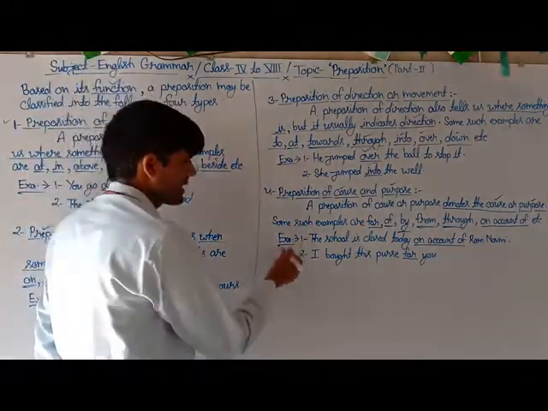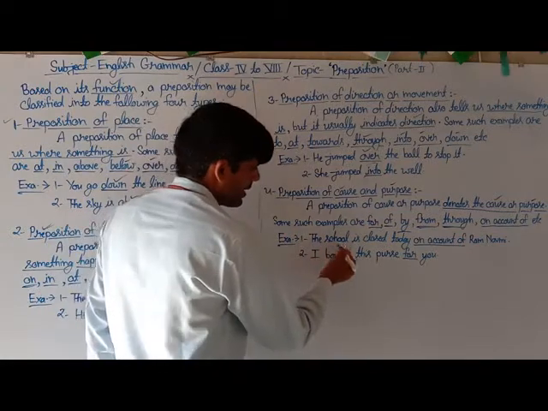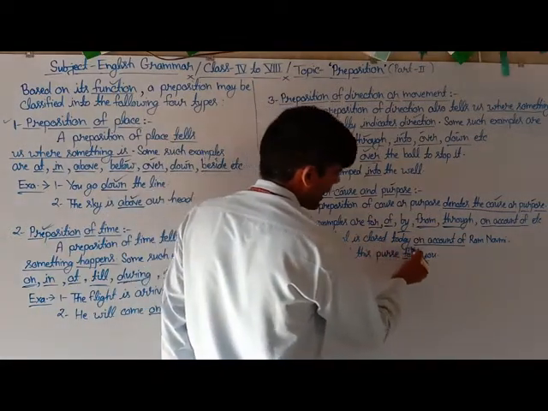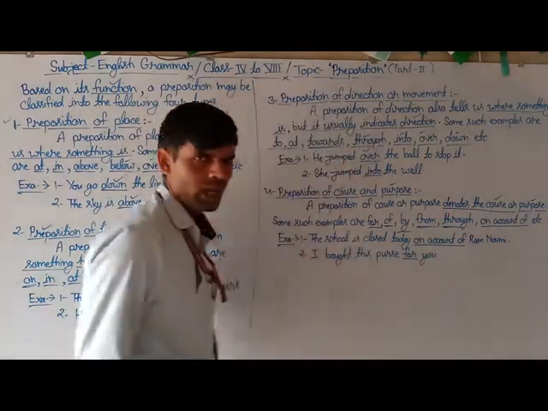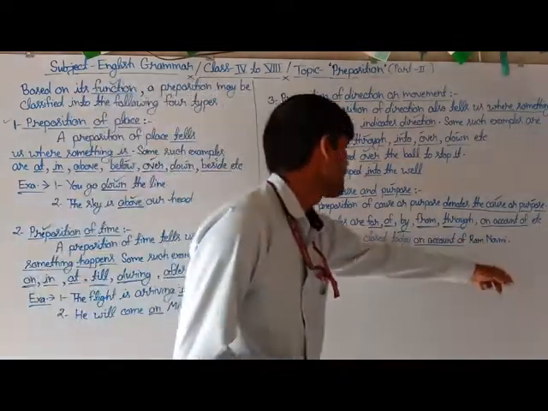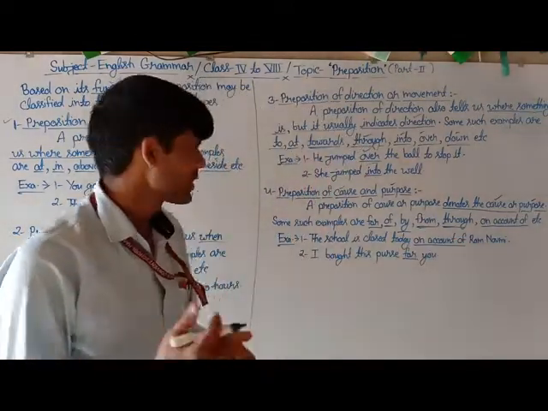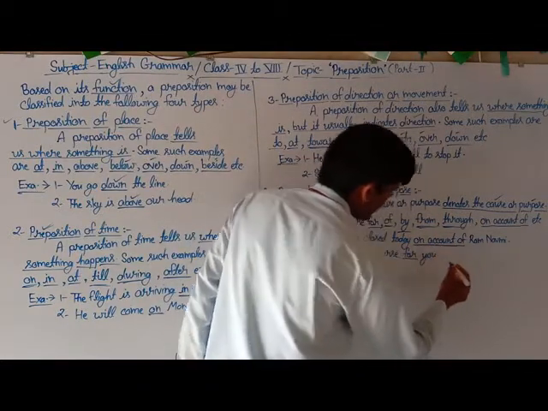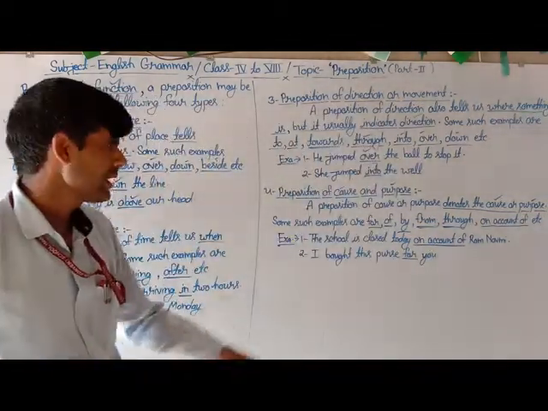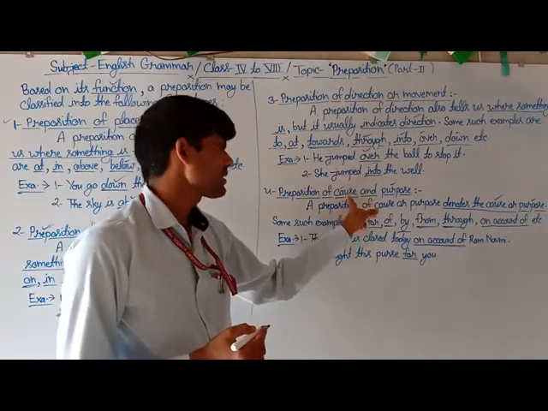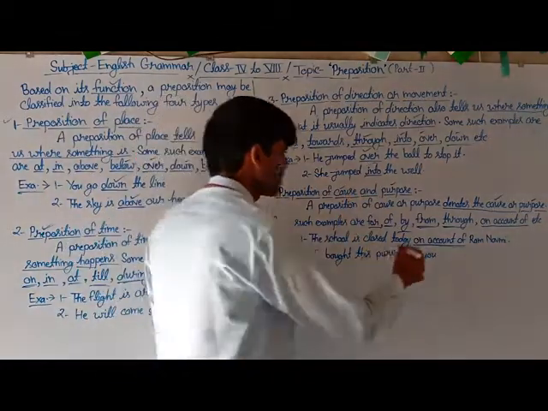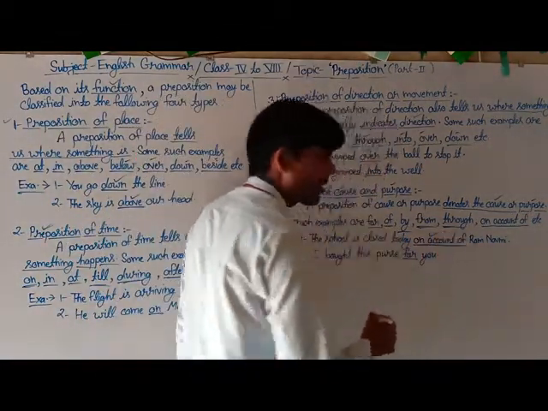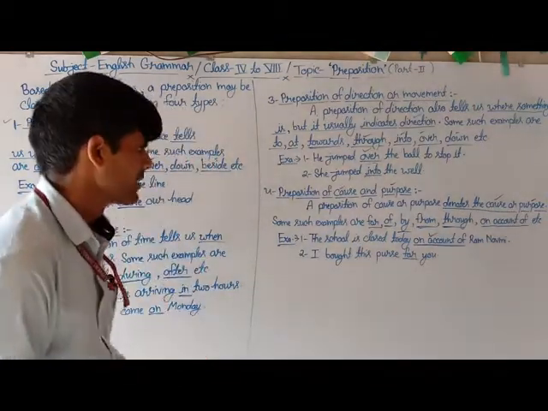Here is the first example: the school is closed today on account of Ram Navami. Here the underlined words on account of tell us the cause in the sentence. So this is counted as preposition of cause and purpose.